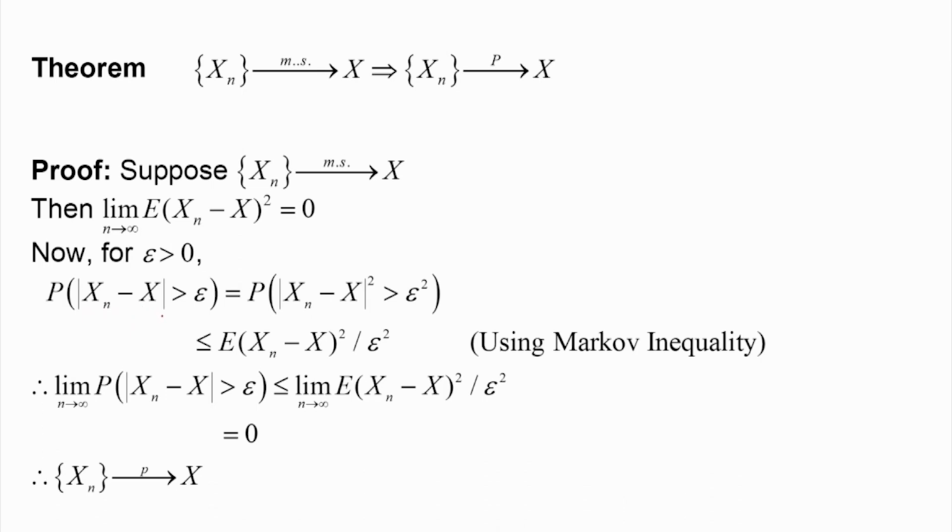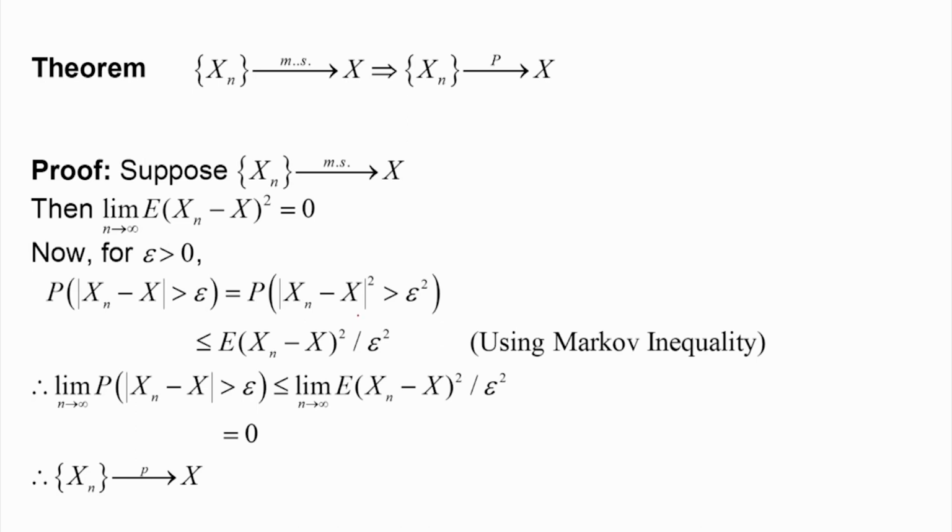The probability that mod of x n is greater than epsilon will be equal to, because we can consider it in terms of the square quantity, the probability that x n minus x whole square is greater than epsilon square, because we are just squaring both quantities. So, this probability and that probability are the same. Now, this is a positive quantity, E of x n minus x whole square.